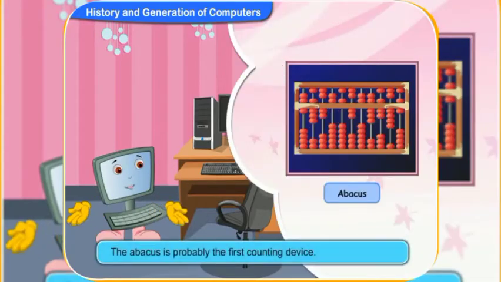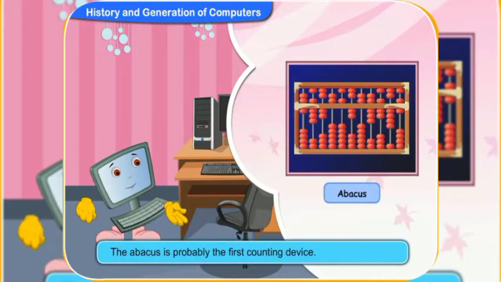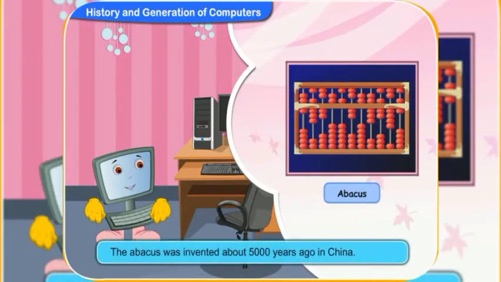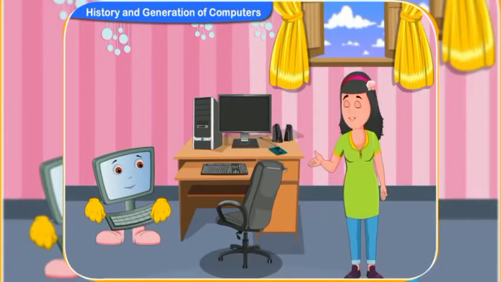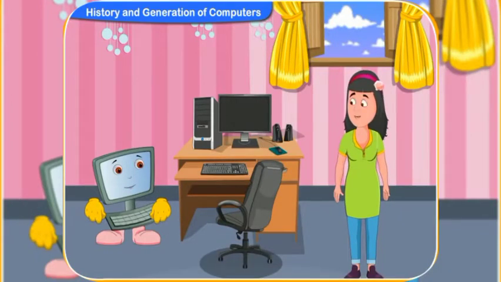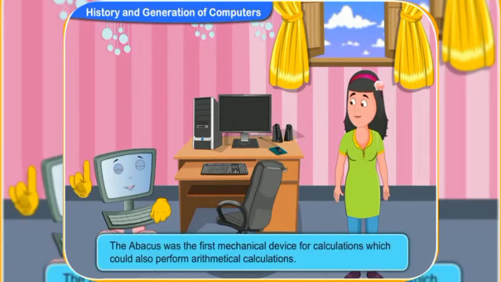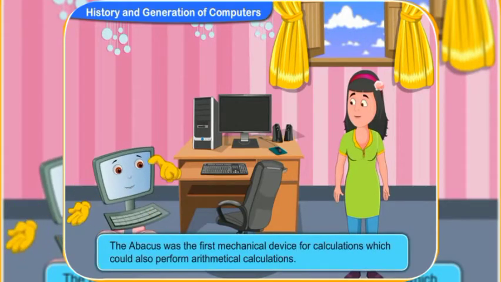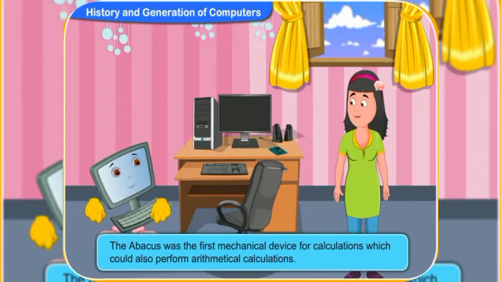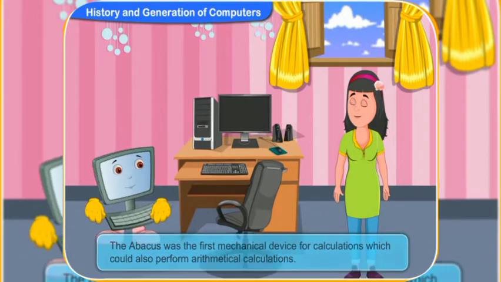The abacus is probably the first counting device. It was invented about 5,000 years ago in China. Tell me more about the abacus. The abacus was the first mechanical device for calculation which could also perform arithmetical calculations.